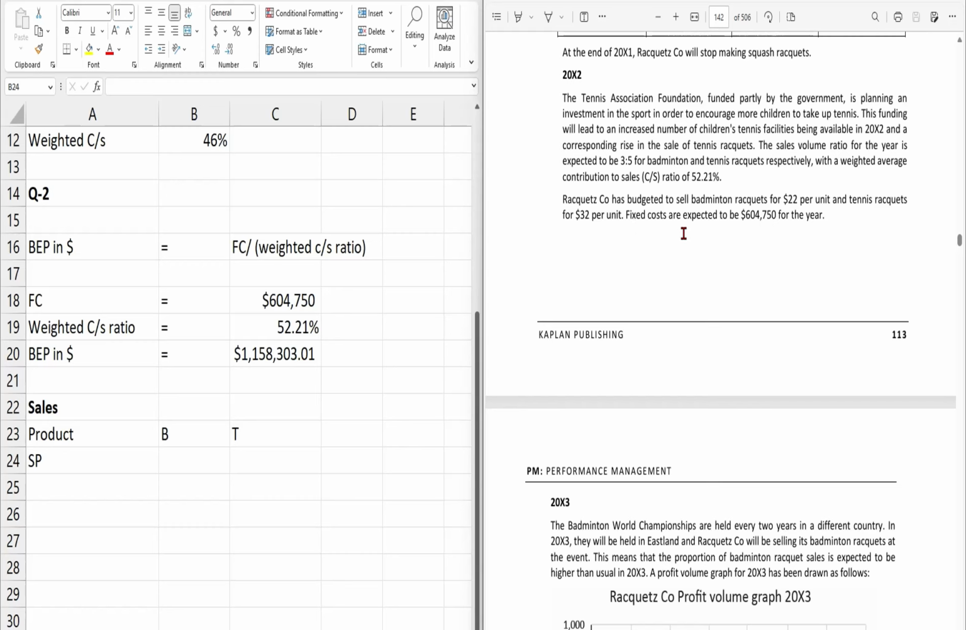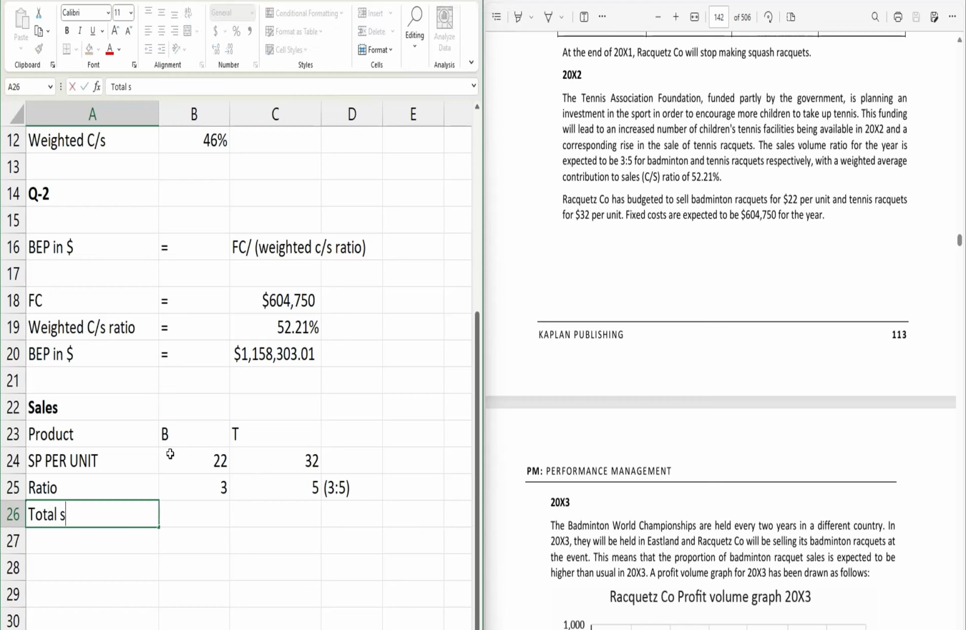In 20x2, they have been told this, that it's 22 for the badminton, and for tennis it's 32, right? And it's per unit again. So it's per unit, right? And they have also provided the ratio, that is 3:5, right? So we can write it as 3:5. So now let's calculate the total sales value. By multiplying these two, we will get total sales value, and by adding these two, this will be our total for both of the products, right?